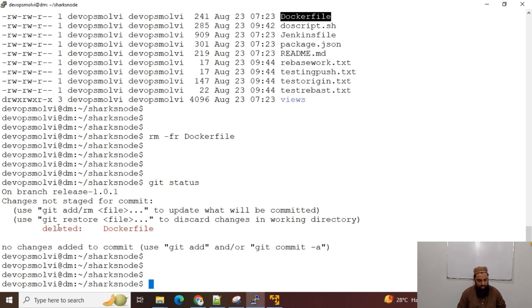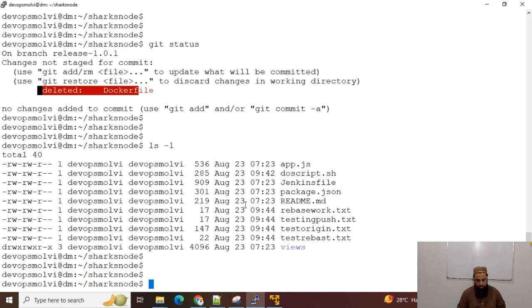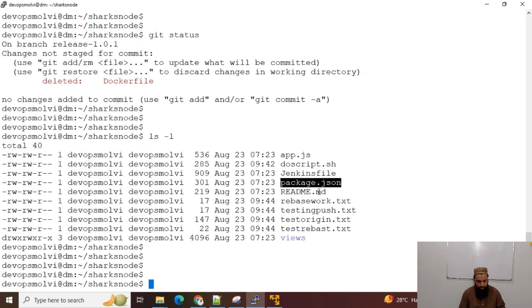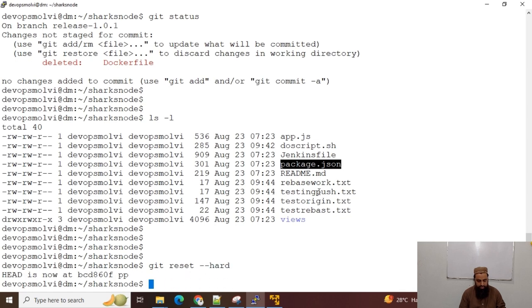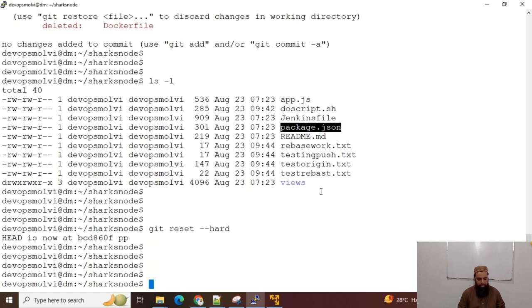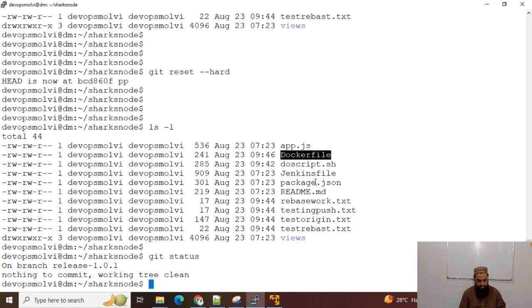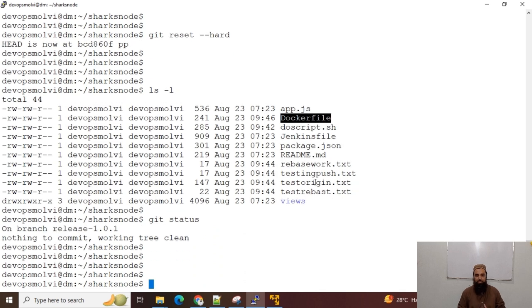You can see this file has been deleted, and if I run ls -l, I do not have this Dockerfile. If I run git reset --hard, then I will get my file back, and now I should be able to see the Dockerfile here, and git status shows my working tree is clean.